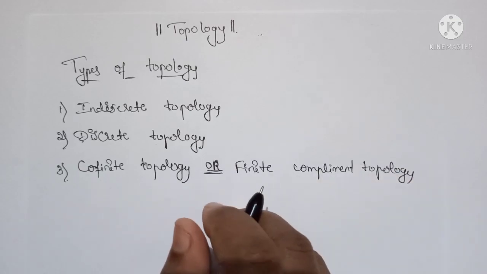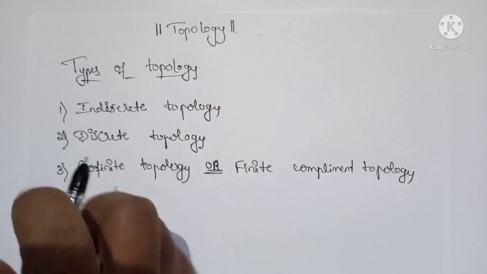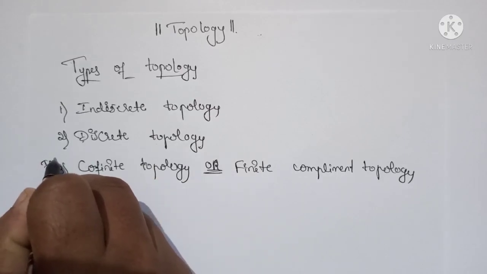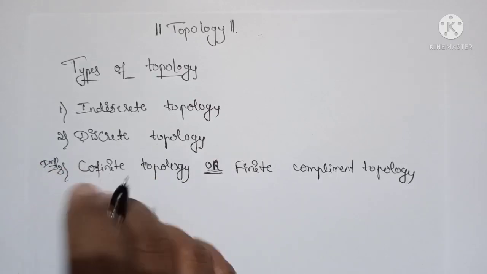So you should remember all these definitions, and this definition is very important, even its proof is also very important.